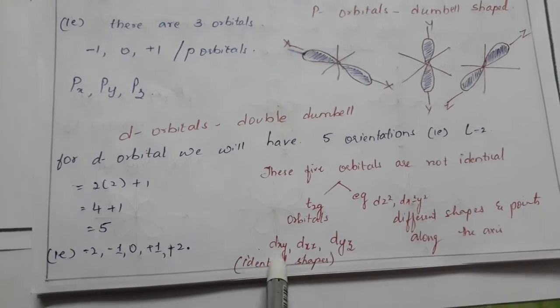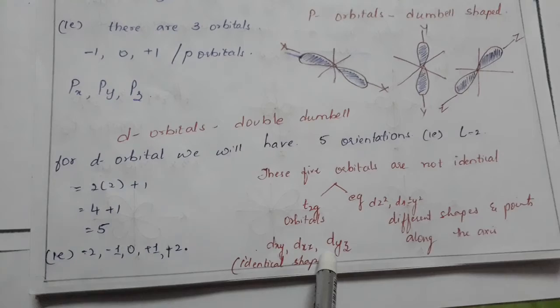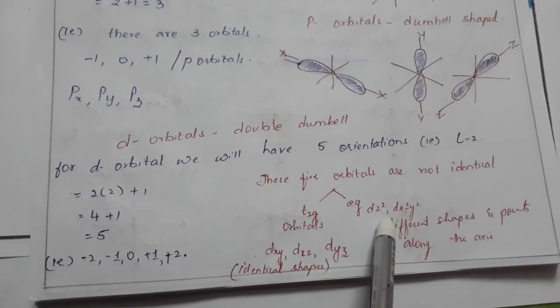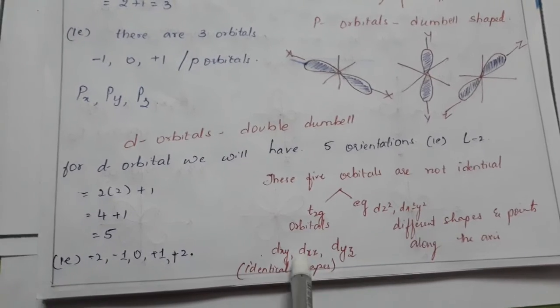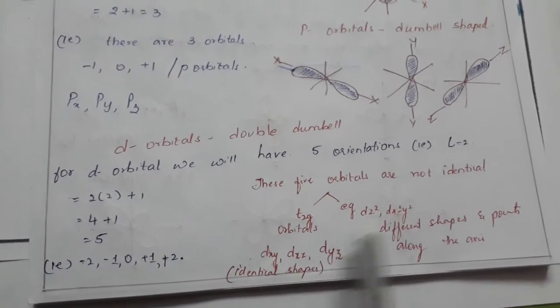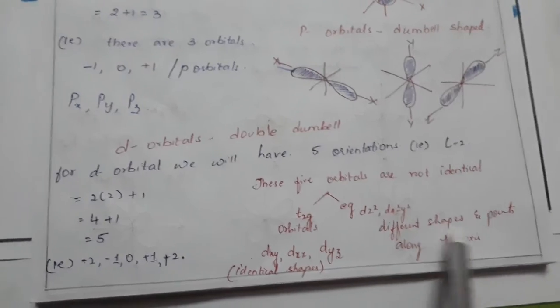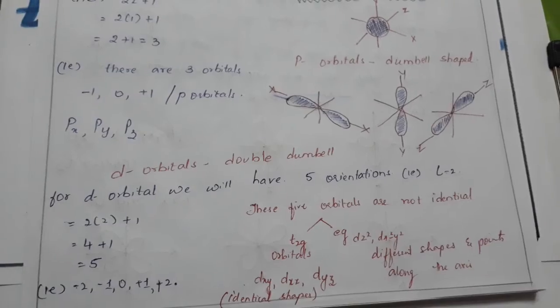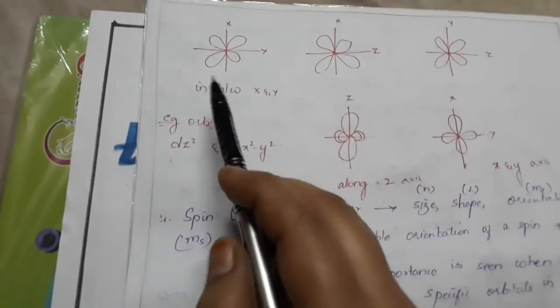T2g means you have dxy, dxz and dyz, and in Eg you have dz square and dx square minus y square. The T2g have identical shapes and the Eg do not have identical shapes, and they have different points along the axis. So here you can see the difference.